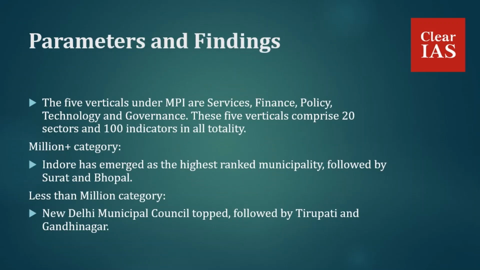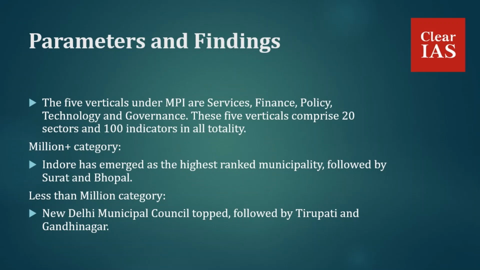The Municipal Performance Index examined the sectoral performance of 111 municipalities, with Delhi being assessed separately for NDMC and 3 municipal corporations. The parameters used are 5 verticals: services, finance, policy, technology, and governance. These 5 verticals comprise 20 sectors and 100 indicators in totality.